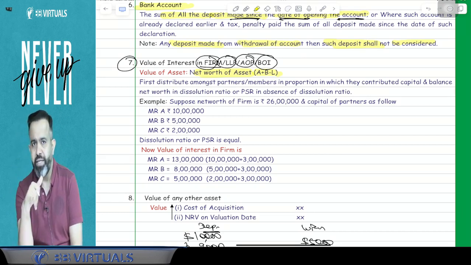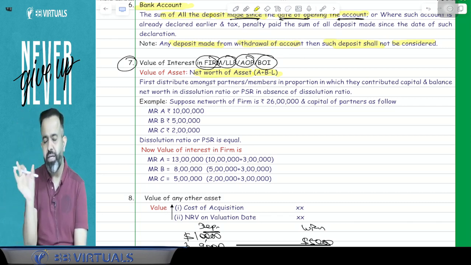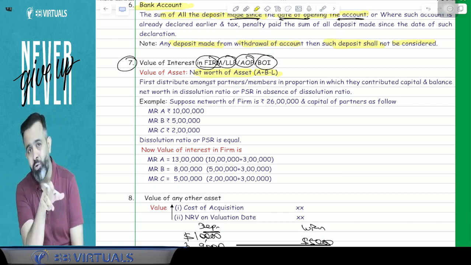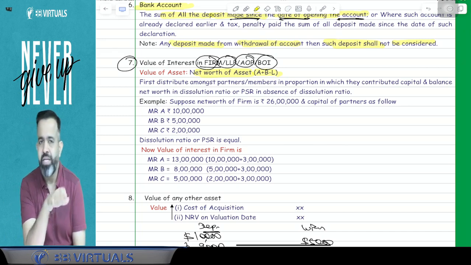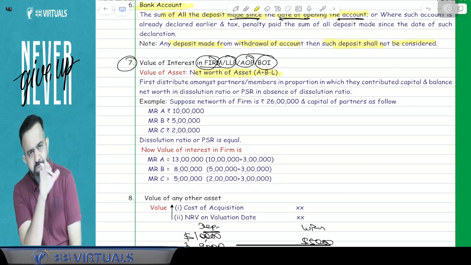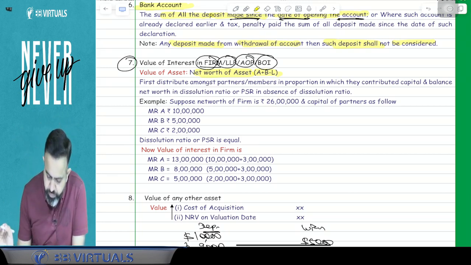Means whatever your capital account, just give till the capital account. Whatever your capital account, that much amount is allocated towards the capital, and the remaining amount will be allocated in the dissolution ratio, and if there is no dissolution ratio, then you have to bifurcate in the PSR, that is profit sharing ratio. So here one example is given, all people pay attention.